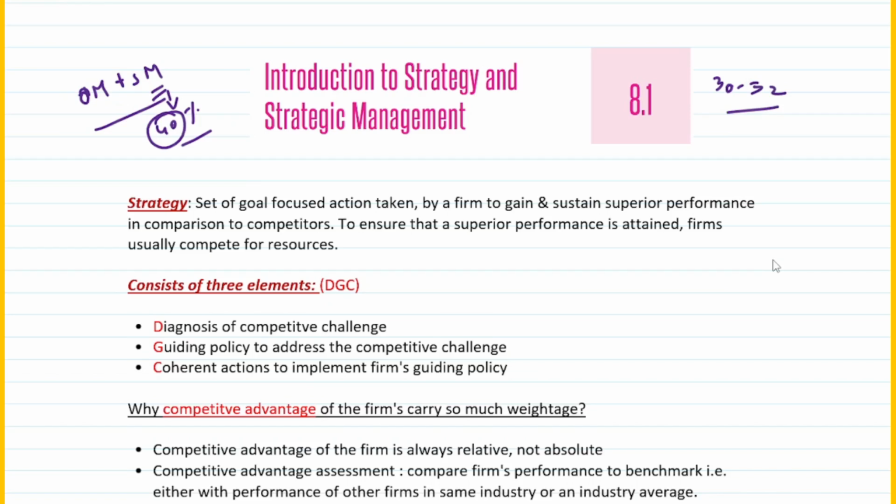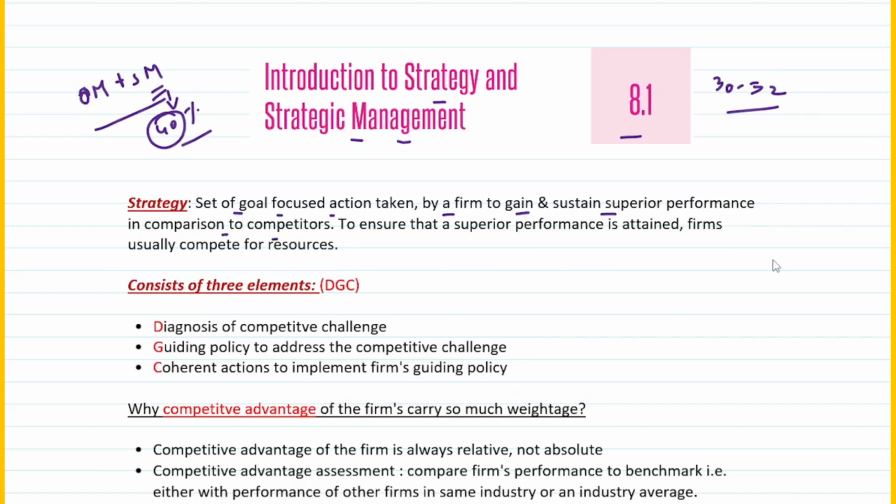So let's start with the topic right away. Let's start with 8.1, and 8.1 simply talks about introduction to strategy and strategic management, right? So let's understand first of all what exactly is strategy. Strategy is basically a set of goal-focused actions taken by a firm to gain and sustain superior performance in comparison to competitors, right?